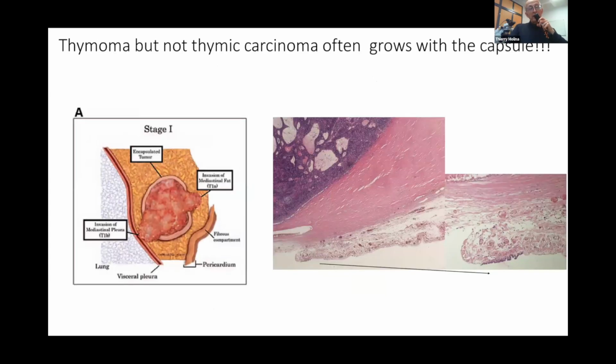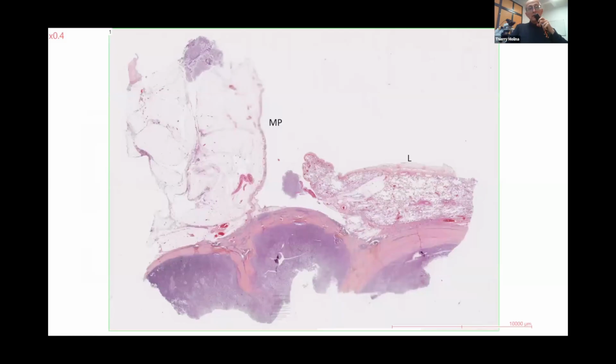Concerning what we mainly observe, as you see in this scheme, there is destruction of the capsula and invasion through the mediastinal pleura. But in fact, what often happens, especially in thymoma, is that the tumor grows with this thick capsule and sticks to the mediastinal pleura. Here you can see very well that you have this tumor with this strong capsule, which is sticking to the lung and also to the mediastinal pleura.